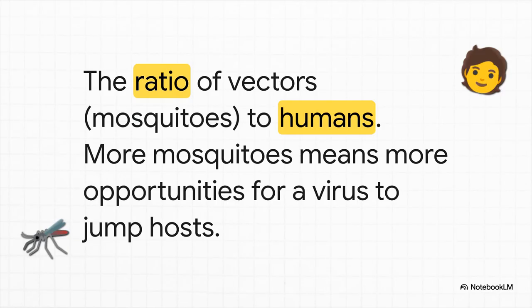First step is M. This stands for vector abundance. It's actually pretty simple. How many mosquitoes are there for every person in a given area? It makes sense, right? The more mosquitoes you have buzzing around, the more chances there are for a bite, and the more opportunities a virus has to jump from one person to another.